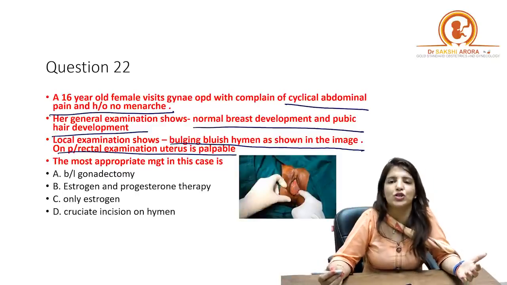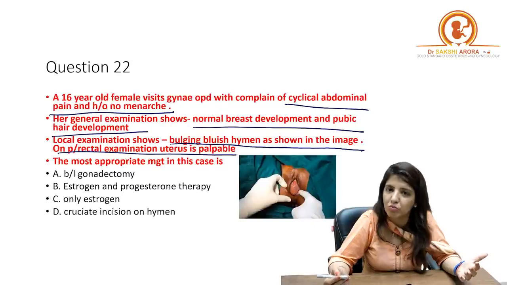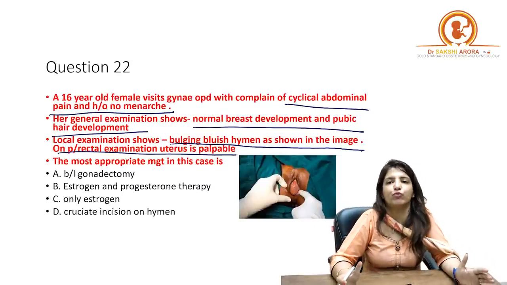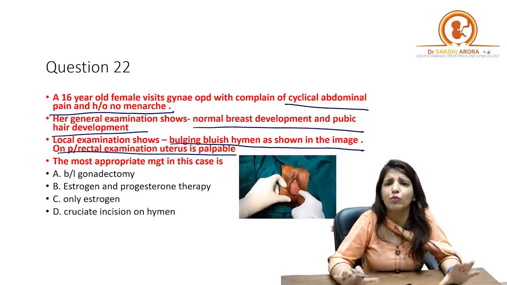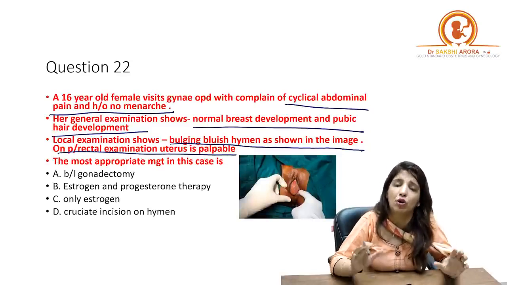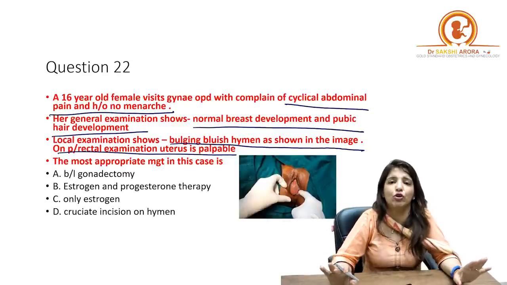The question itself is telling you that there is a bulging bluish hymen, which means it is a case of imperforate hymen. In patients with imperforate hymen, everything would be normal. Their secondary sexual characteristics will be normal because the problem is at the level of the hymen, not the ovary or uterus.